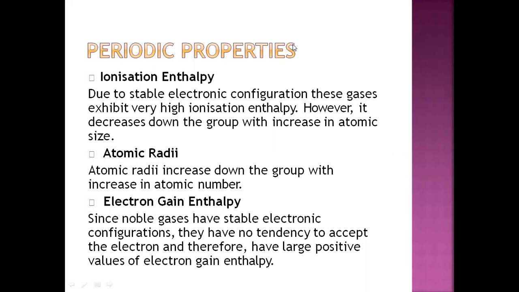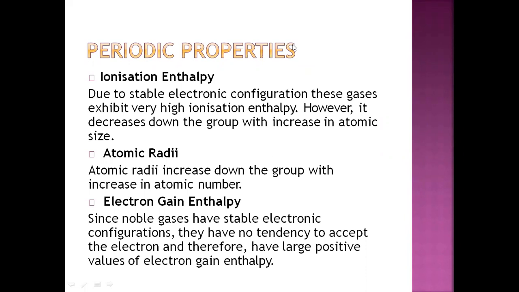Ionization energy decreases down the group and increases along the period. Atomic radii: whenever atomic number increases, atomic radii increases. So when you move down the group, atomic radii increases with atomic number.